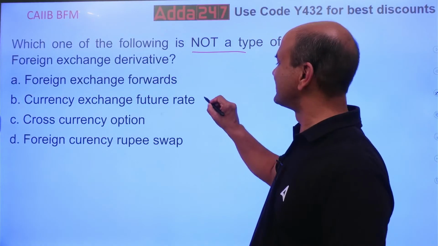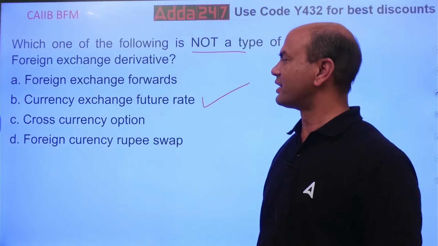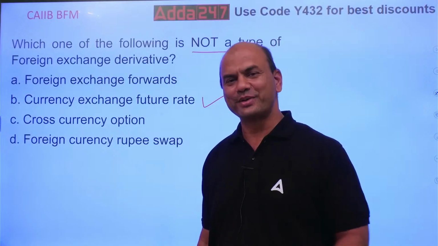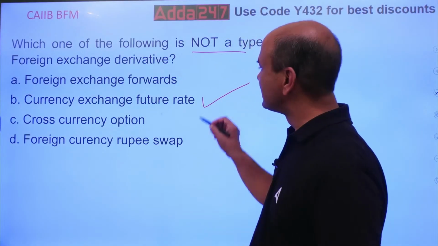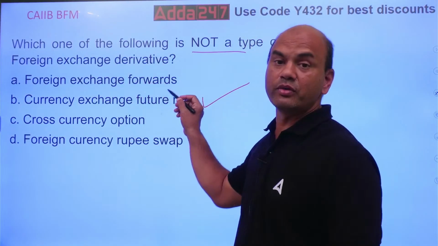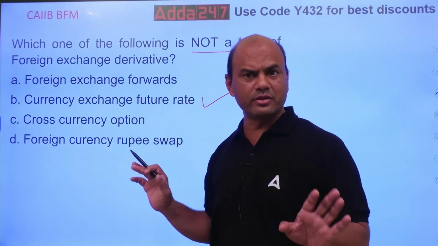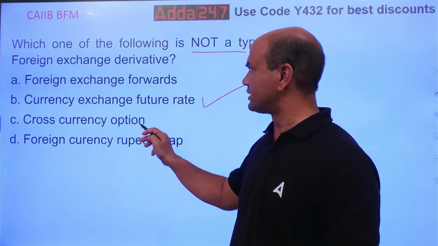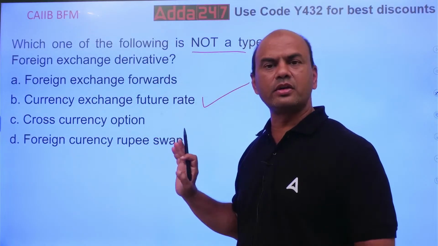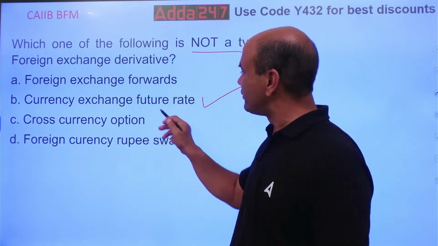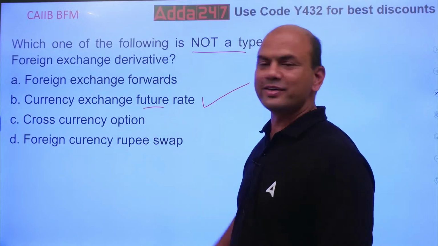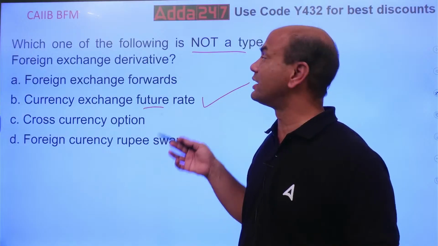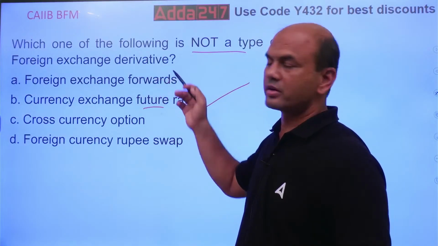So the answer is currency exchange future rate. Okay, let me explain. Foreign exchange forward: forward is a type of derivative. Kindly note, forward, option, swap are all names of derivatives. Even future is a derivative. Then you'll say, sir, if this is a derivative, how are you saying it is not a forex derivative?